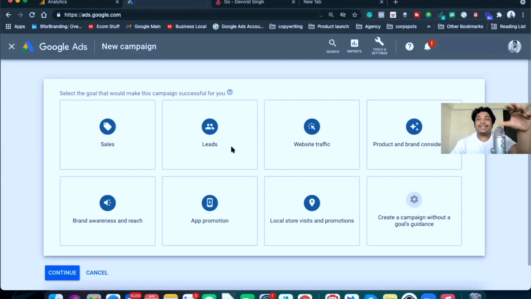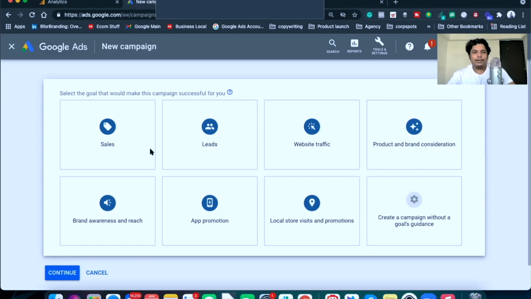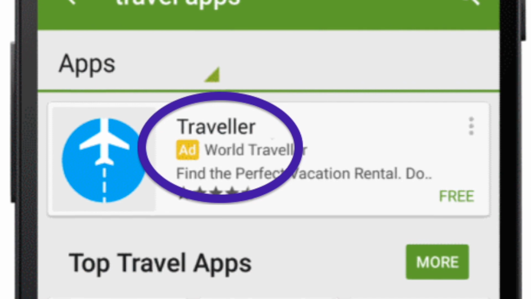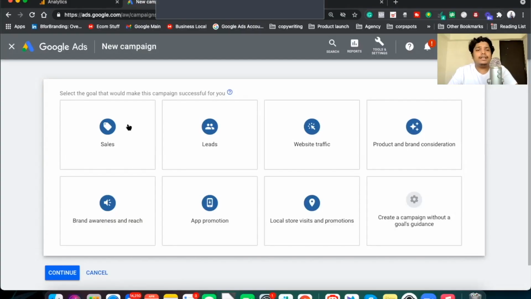All the things that I'm talking about are already live on my computer. You can see it here. Everything is there already. If you have a local business, you can also run traffic to your local store for local visits, and you can also run ads for promotions, like app promotion. The ads which you see on the Play Store are actually app promotion based ads. So in this case, we're going to go with the sales based option.